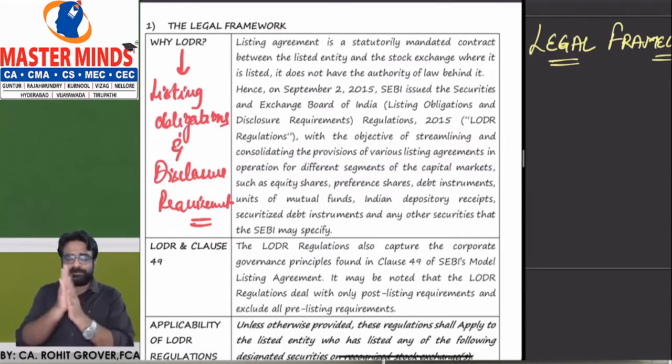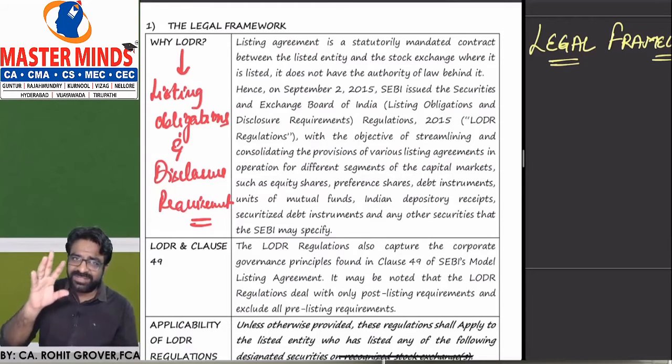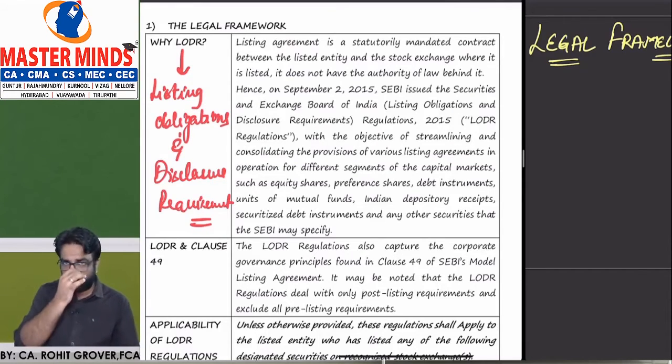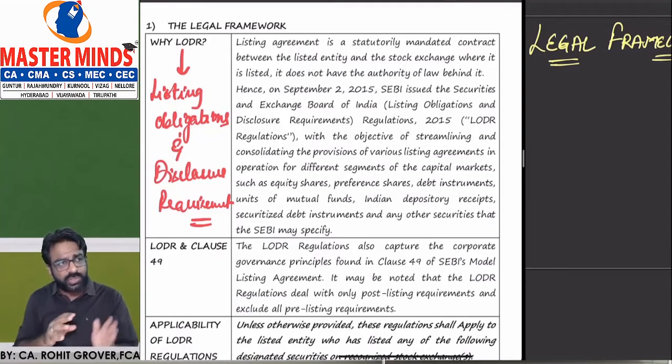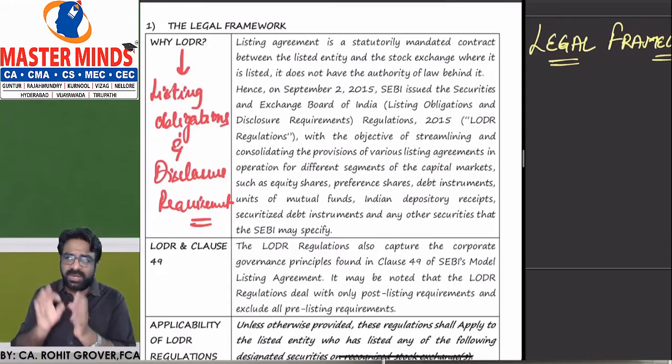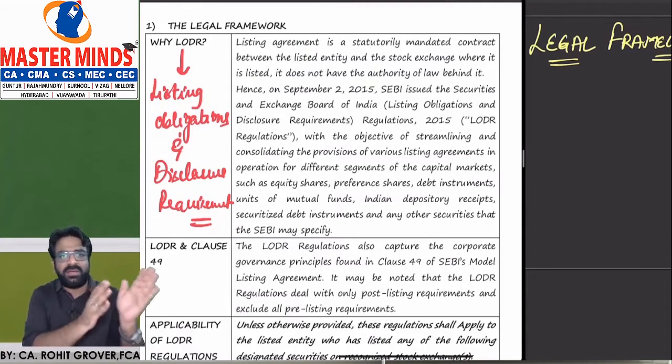Now listen to this carefully. Basically what has happened, suppose your share is listed on the NSE. Your shares are also listed on the BSE. Your Indian depository receipts are listed on another platform. Your mutual funds are listed on another platform.